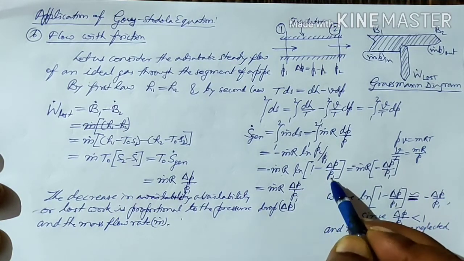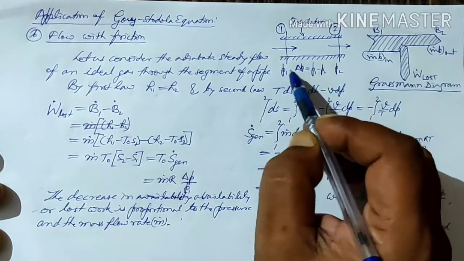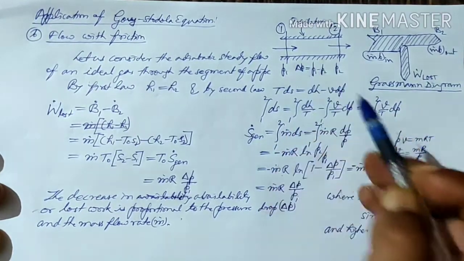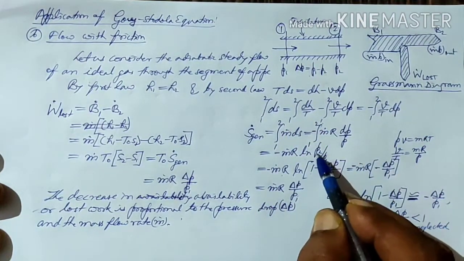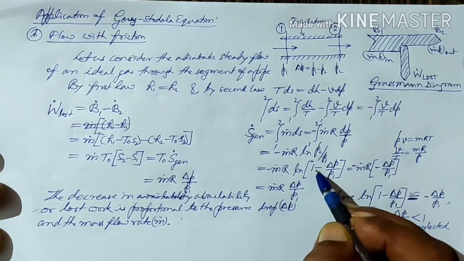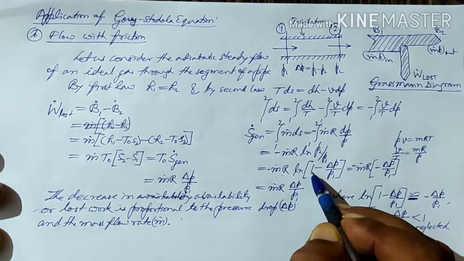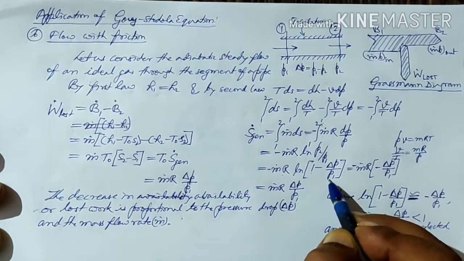If we say that the difference between P1 and P2 is dP, then we can write P2 as P1 minus delta P. So P1 by P1 will cancel out and become 1 minus dP upon P1.